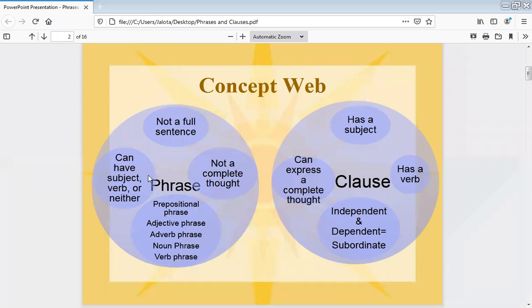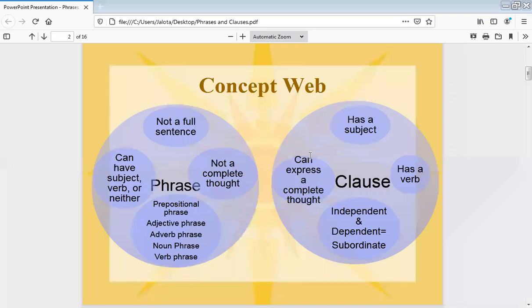Now here I would like to emphasize that the phrase does not have a finite verb. It means a group of words having a non-finite verb is a phrase. Please fix it in your mind. A finite verb is one which changes according to the subject, meaning has, have, is, am, are. When a verb changes according to the number of the subject or the tense, that is a finite verb.